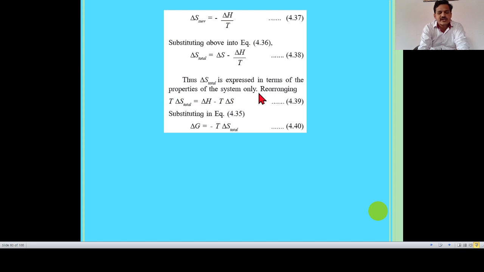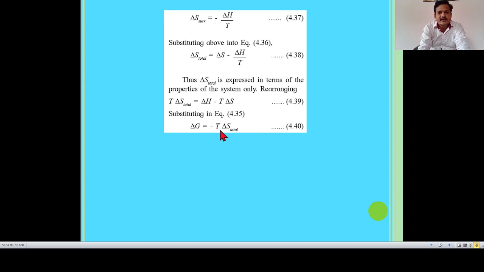Rearranging, this equation is multiplied by T on both sides. Then we get T delta S total is equal to T delta S minus delta H, or minus T delta S total is equal to delta H minus T delta S. We already know that the change in Gibbs energy, delta G, is equal to delta H minus T delta S. So the final equation is delta G is equal to minus T into delta S total.